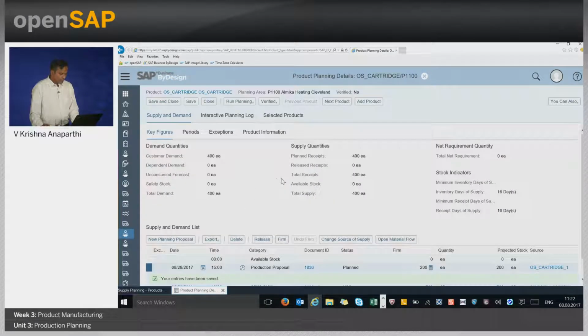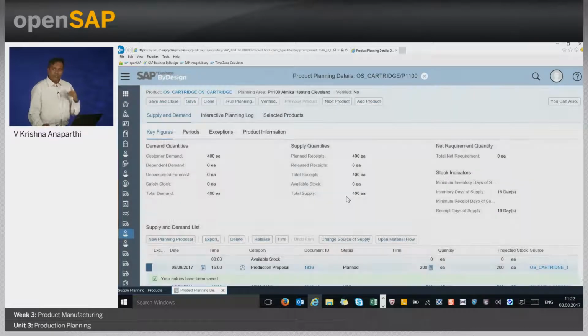Okay. Now, that is step number 1. The next thing is, okay, fine, MRP has planned it, and MRP mentioned that you have to create some production proposals, you have to purchase something. So, MRP has given all these actions. But what is the impact of it? Do you really have enough resources on the site to produce such a quantity? So, let us see what is the impact of it on the resources.